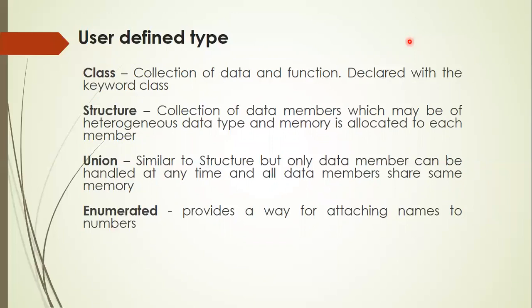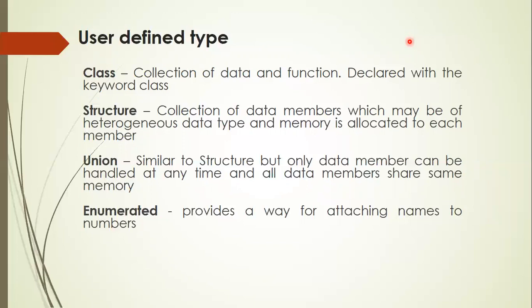Union. Union is very much similar to structure. So union is also a collection of related data items of heterogeneous type. The difference between a structure and a union is, in case of structure, memory is reserved separately for each and every member. Whereas in case of union, all the members share the same allocated memory. So since memory is allocated separately for each and every member in case of structure, you can preserve the value of every member at a time.